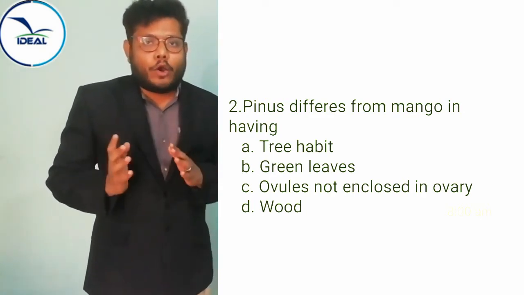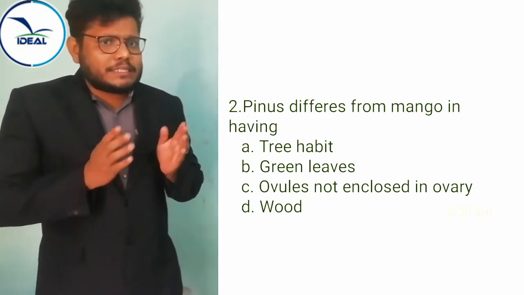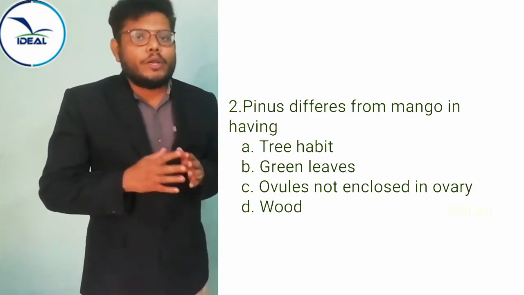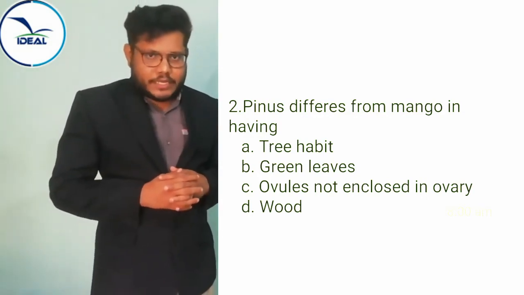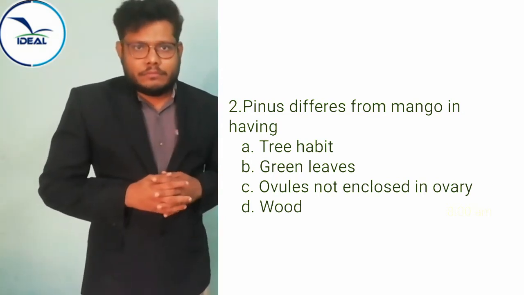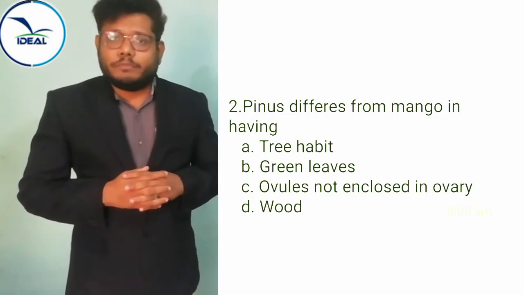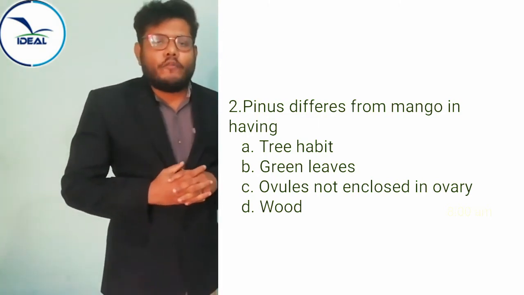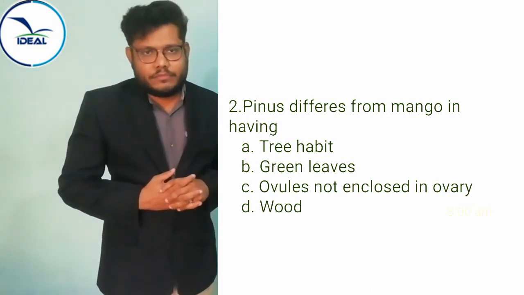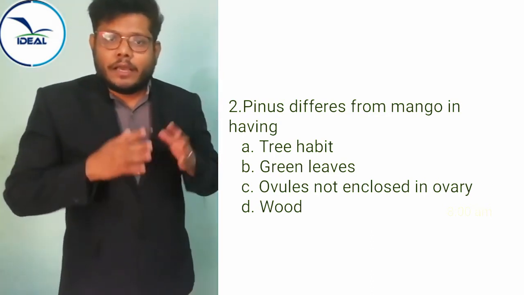Pinus comes from the gymnosperm category, and mango comes from the angiosperm category. Which one is the right answer?